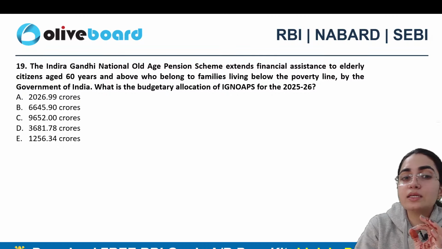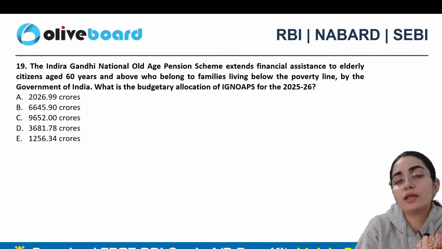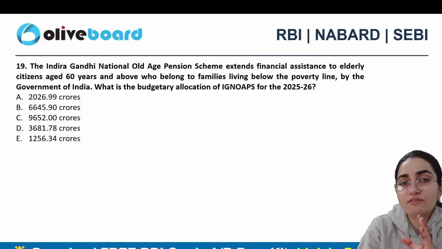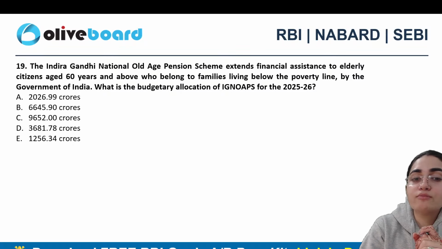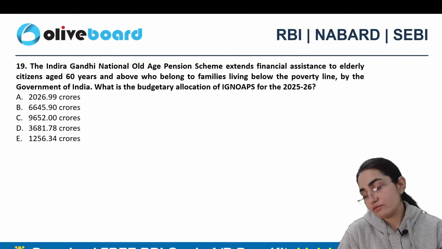The Indira Gandhi National Old Age Pension Scheme extends financial assistance to elderly citizens aged 60 years and above who belong to families living below the poverty line by the government of India. Now tell me, what is the budget support of it in 2025-26?